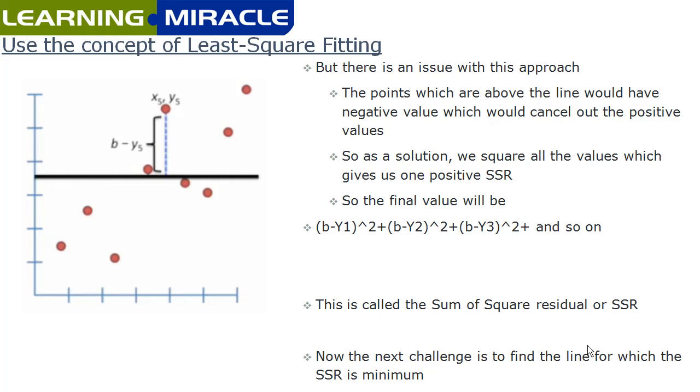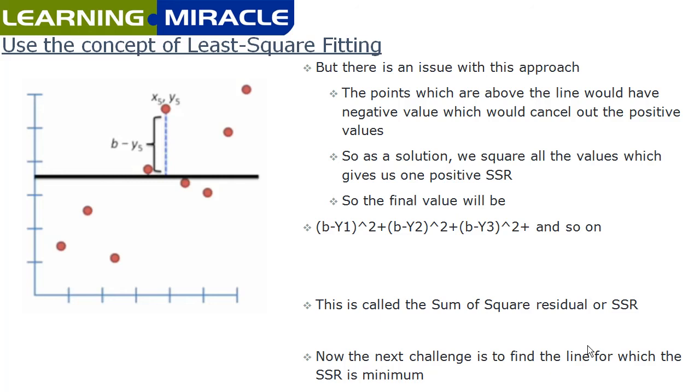Since some of the data points are above the line and some are below, the positive values are getting cancelled by the negative values. So we are not getting a factual situation here. To solve this issue, we end up squaring all the values and it gives us one sum of square residual, which is a positive one, right?